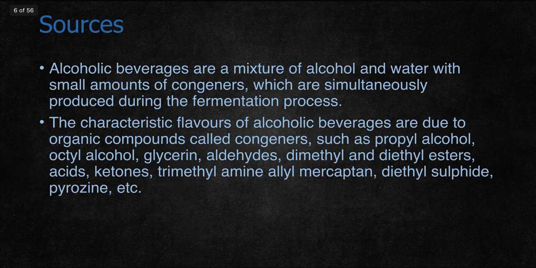Alcoholic beverages are a mixture of alcohol and water with small amounts of congeners, which are simultaneously produced during the fermentation process.